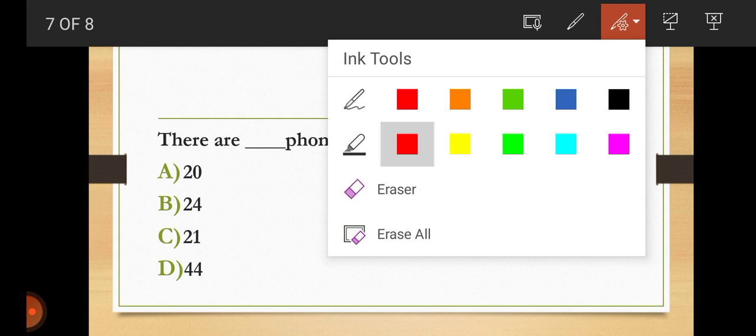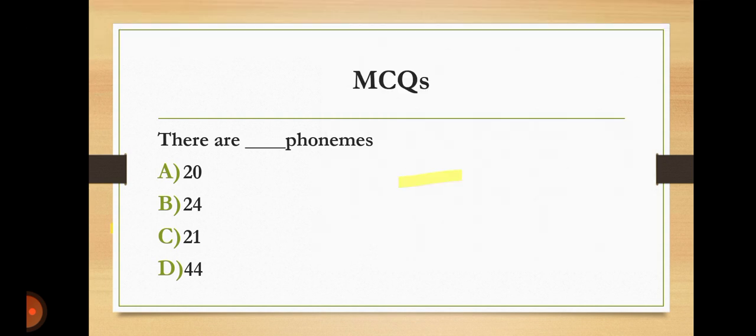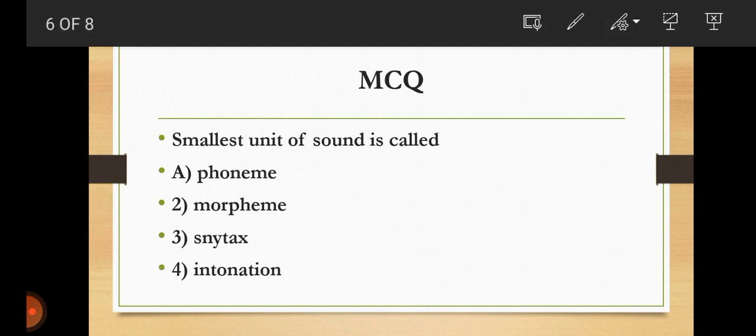Smallest unit of sound is called phoneme. Morpheme, syntax, intonation. Let us first recall the definition.